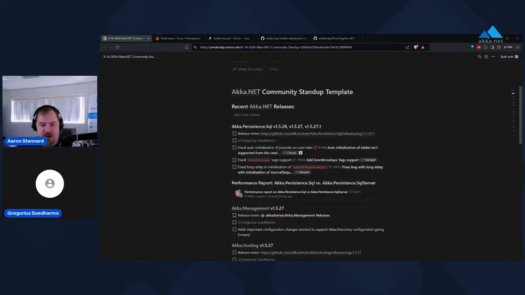So the first thing we should talk about is the work that's been going on with Akka.Persistence.Sql. If you haven't kept up with it, about a year ago we basically started the process of trying to retire the Akka.Persistence.Sql.Common library and all the plugins that are built around it. We haven't formally deprecated them on NuGet yet.